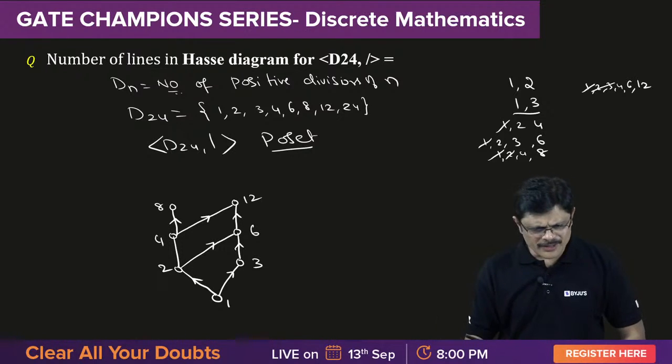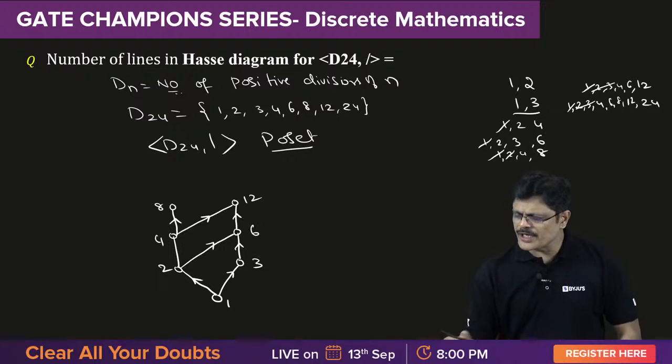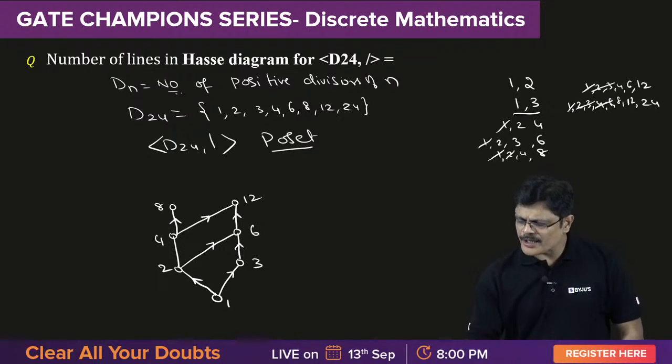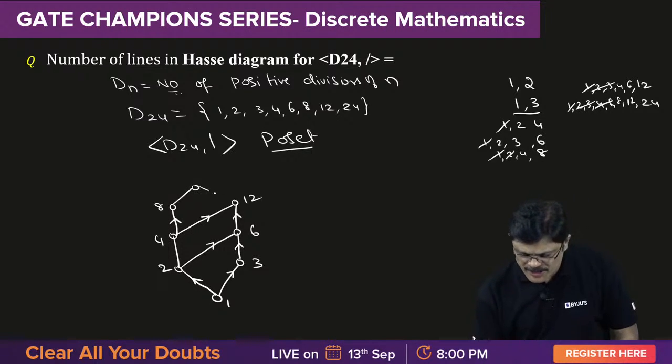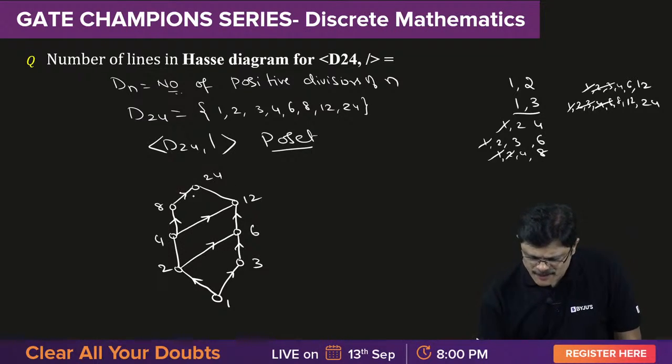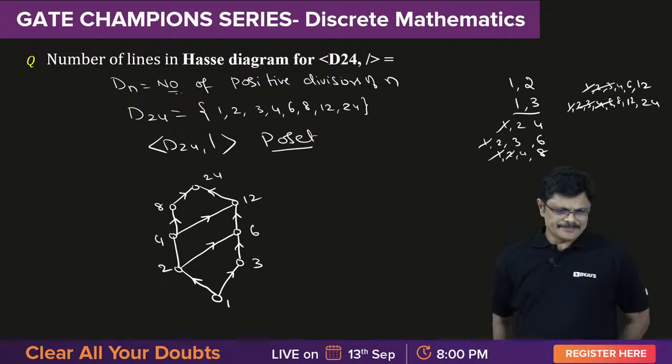Whatever way you want. Then finally 24. Who are related to 24? All the fellows: 1, 2, 3, 4, 6, 8, 12. 1 is already covered. 2, 3 are already covered. 4, 6 are already covered by 12. 8 and 12, no one is covering. So who will take responsibility? 24 will take responsibility. Now you count the number of lines, my dear friends.